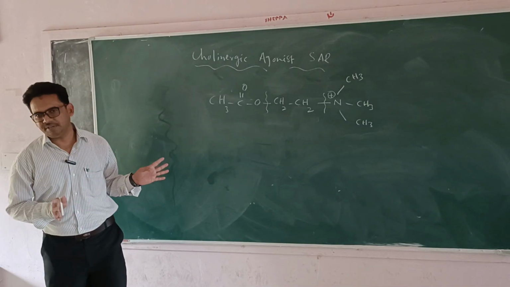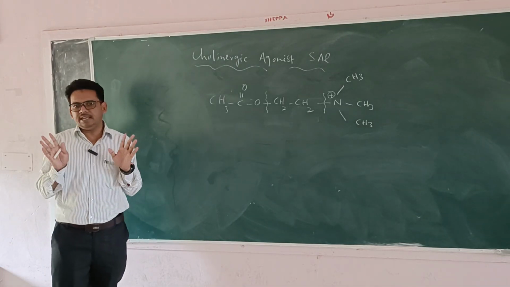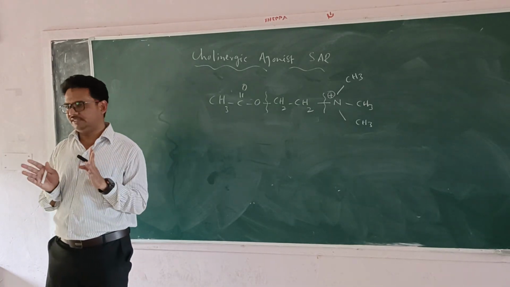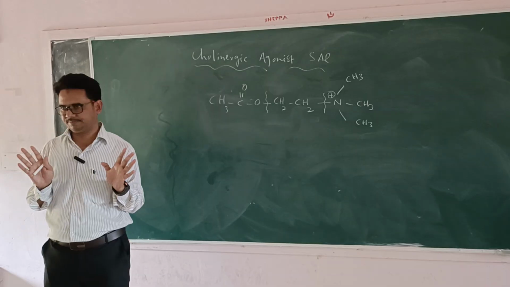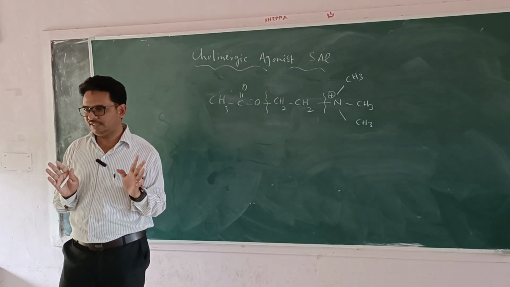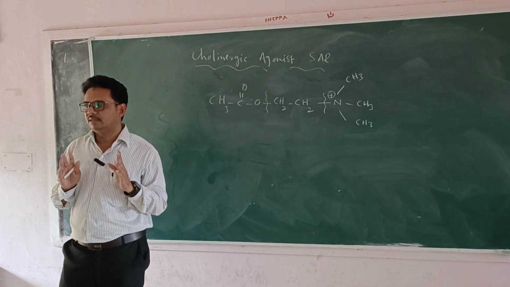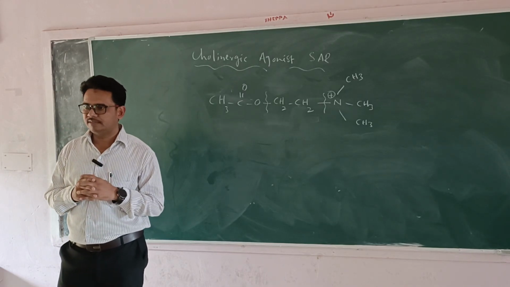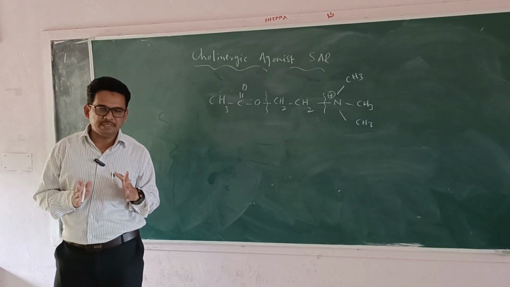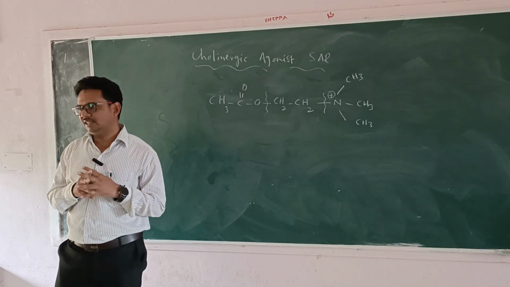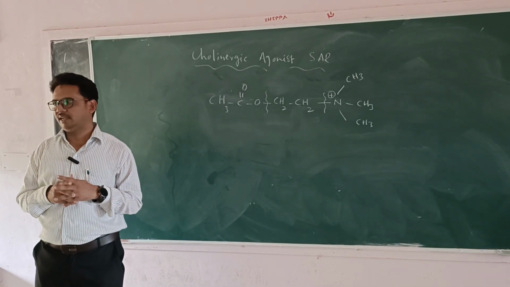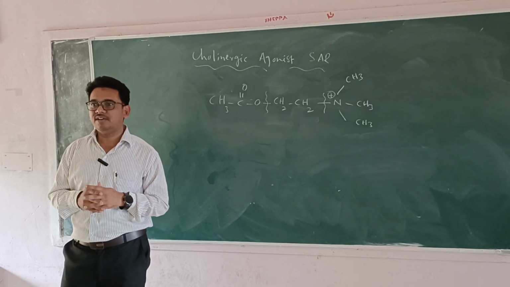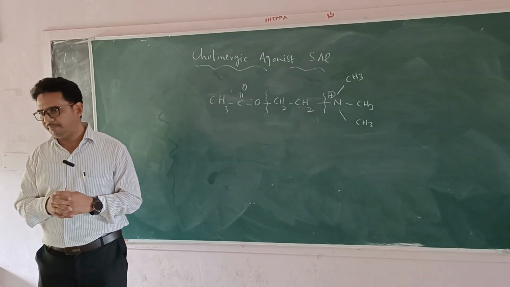Here, in the cholinergic agonists, acetylcholine plays the vital role. I already told the function of acetylcholine, and we also discussed it. What are the functions of acetylcholine? It is related to muscle movement. It is also related to the majority of brain functions, called cognition, memory, either reading memory you might take.